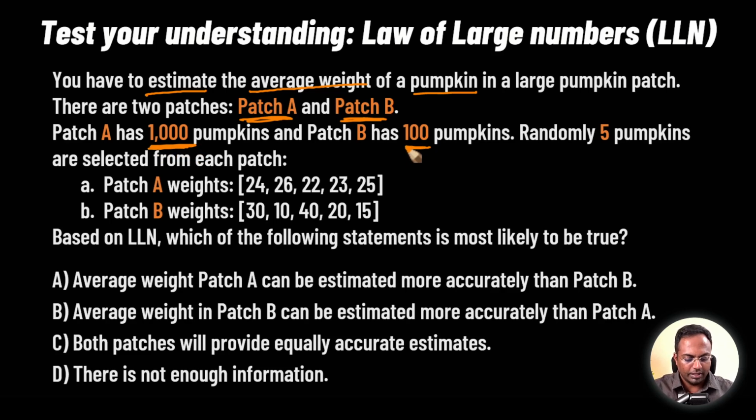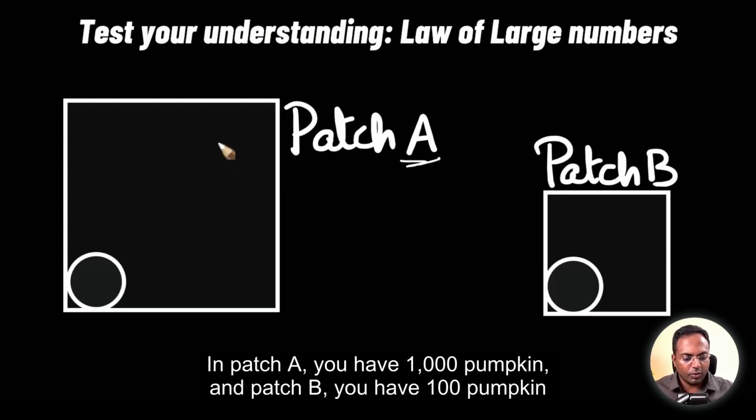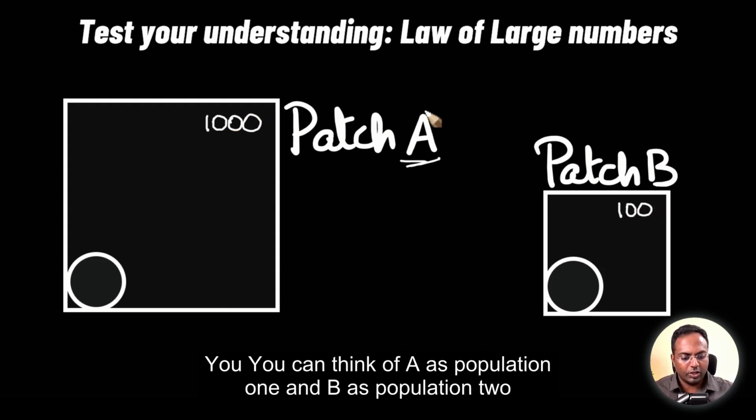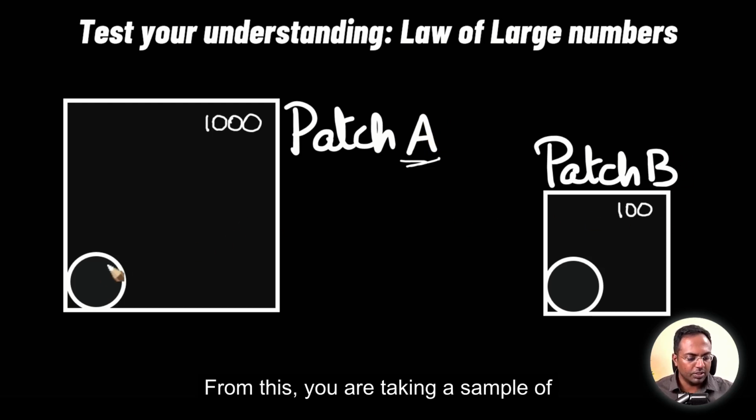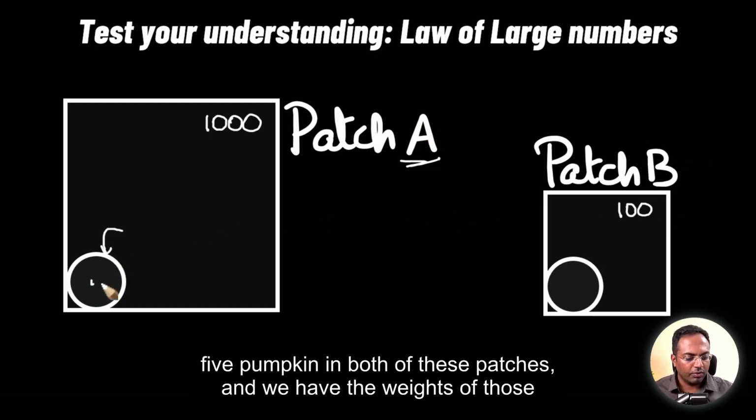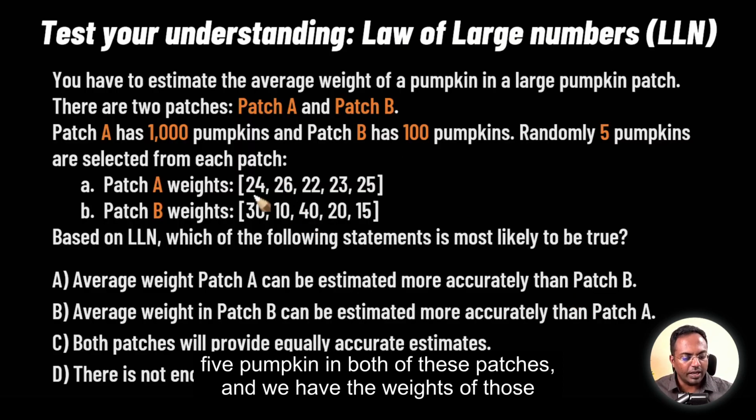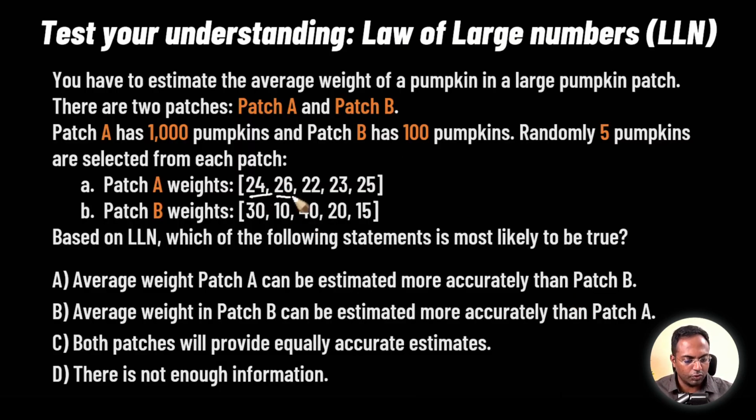You can imagine it like this. In patch A, you have 1000 pumpkins, and in patch B, you have 100 pumpkins. So you can think of A as population 1 and B as population 2. From this, you are taking a sample of 5 pumpkins in both of these patches. And we have the weights of each of those 5 measurements from both patch A and B.